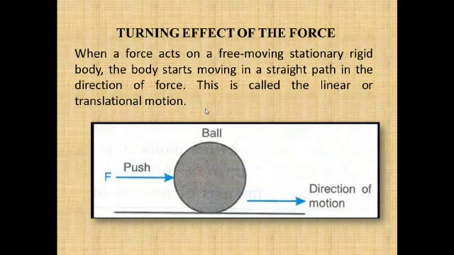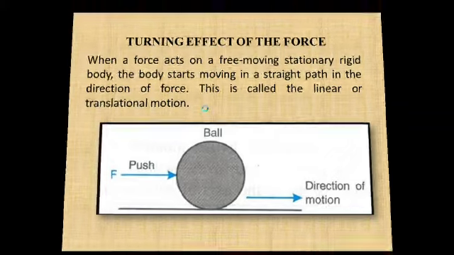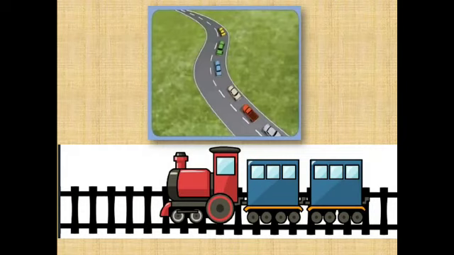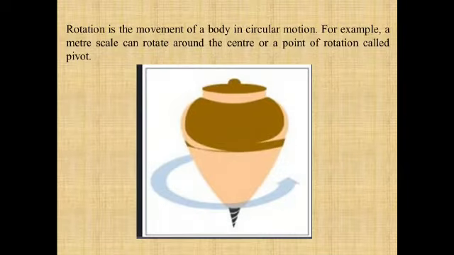For example, a ball is there, and if you start to push it, and we are assuming that this ball is rigid. Rigid means whenever you apply the force, there will be no change in shape or size of an object. So when you push this ball, it will start moving in the direction of the force. So this type of motion is known as translational motion. These are a few examples of translational motion, that is, whenever the body moves in a straight path in the direction of the force, the motion is linear or translational motion.